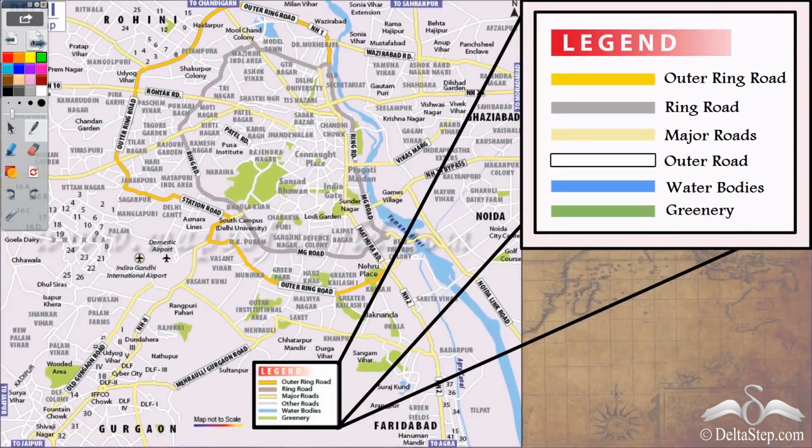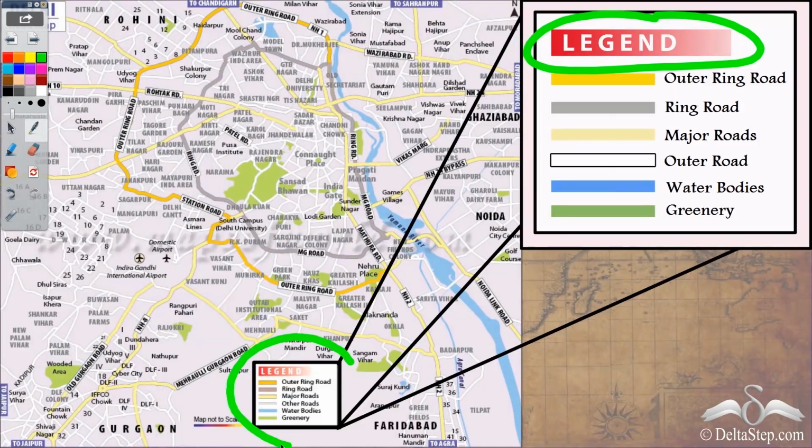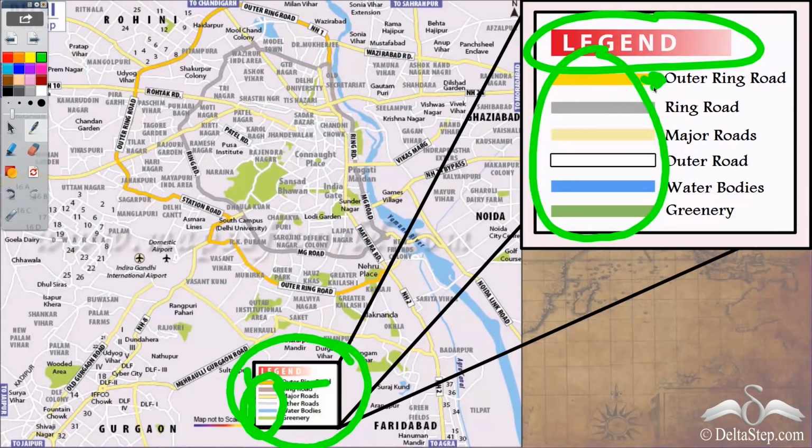The solution is called legend. So you see, every map you have, it will have a legend on it. Now what does the legend do? Legend mentions all the symbols used in the map and their meaning. So different symbols which are used in the map and their corresponding meanings. So you see, this symbol means outer ring road. So we can locate the outer ring road. This is the outer ring road.